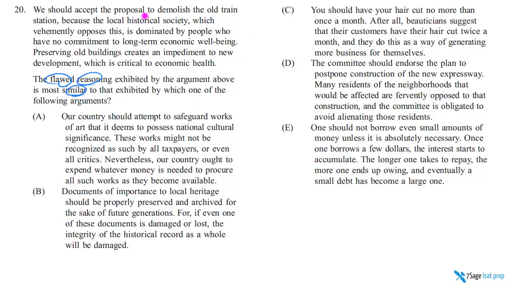We should accept the proposal to demolish the old train station because, so here's our conclusion, and these are going to be premises that support this. Why should we accept it? There's a proposal: let's get rid of the old train station. Accept it. Why? Because the local historical society, which vehemently opposed this. Okay, so people who oppose it say, no, let's preserve it. They're the historical society. Because the historical society who wants to preserve the station is dominated by people who have no commitment to long-term economic well-being.